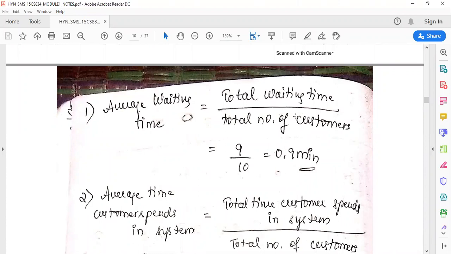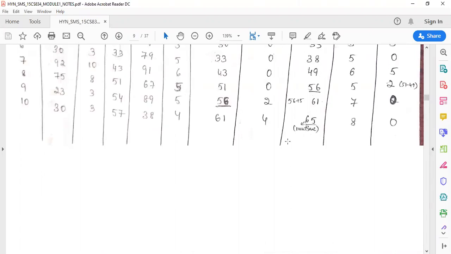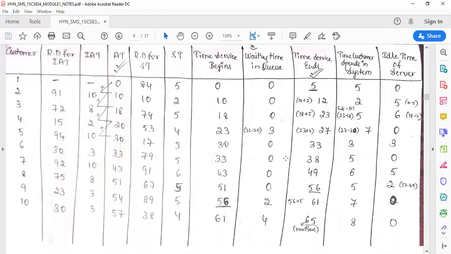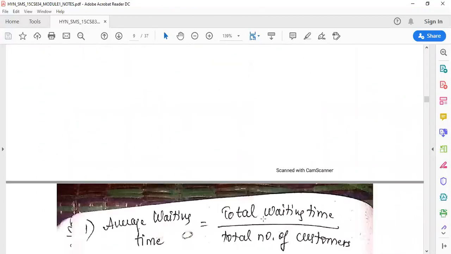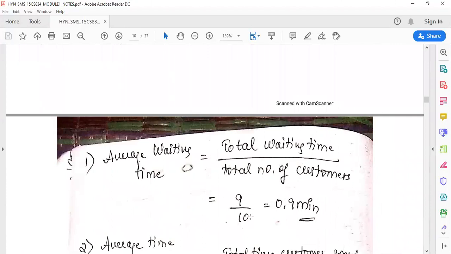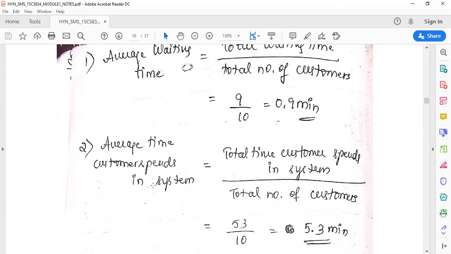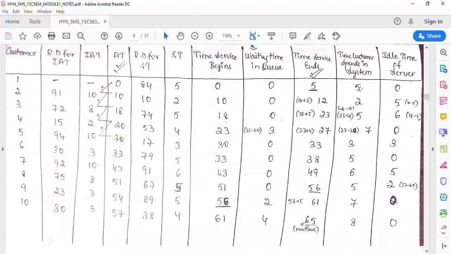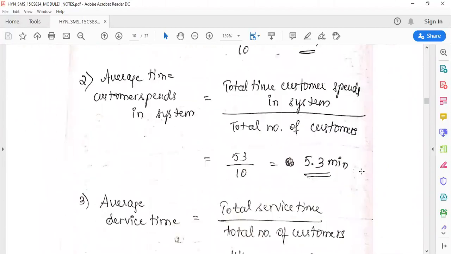So average waiting time will be equal to the total waiting time divided by the total number of customers. We have different formulas here to calculate each of these. For total waiting time, you have to add everything: you will get 4, 5, 6, 7, 8, 9. If I add all the waiting times, I get total waiting time divided by total number of customers. In the same way, average time the customer spends in the system is the total time the customer spends in the system divided by total number of customers. So you have to add all of this and divide by total number of customers.